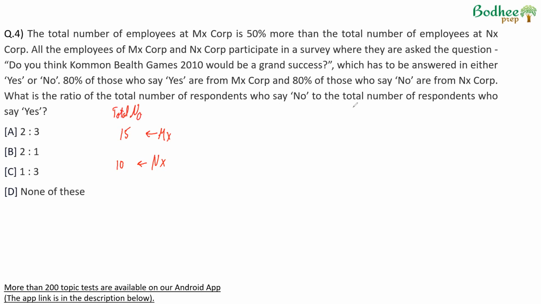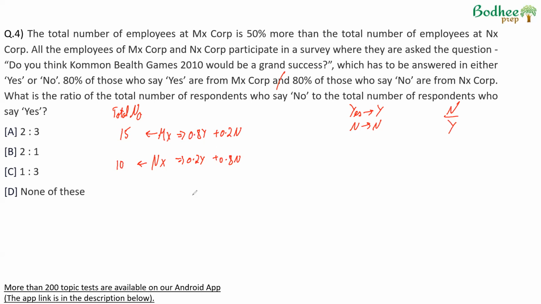Now, if we say that the number of people who said yes in total is Y, and the number of people who said no in total is N. Right? 80% of Y were from MX Corp, so we can say 0.8Y were from MX Corp and therefore 20%, that is 0.2Y, will be from NX Corp. 80% who said no are from NX Corp. Out of N, 80%, therefore 0.8N is from here. And therefore 20% of N will be from MX Corp. What is the ratio of the total number of respondents who said no to the total number of respondents who said yes? So we have to find the ratio of N by Y.